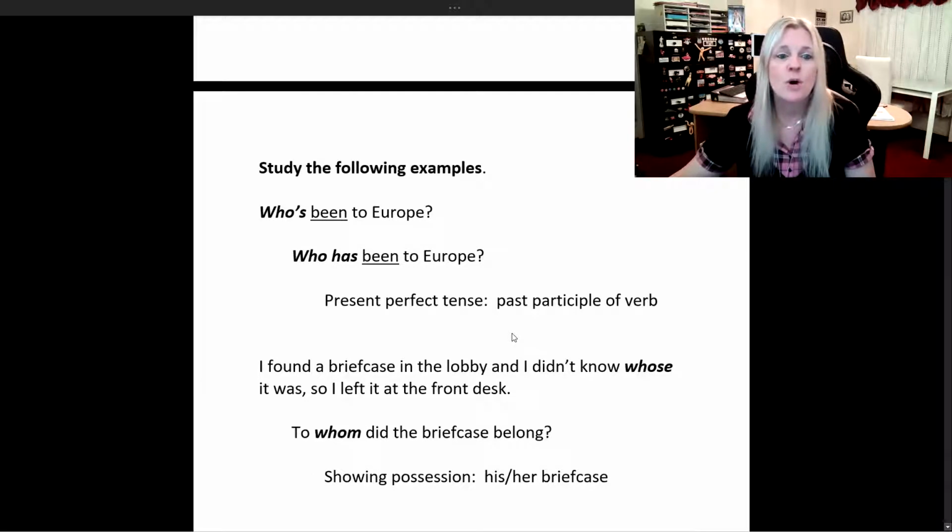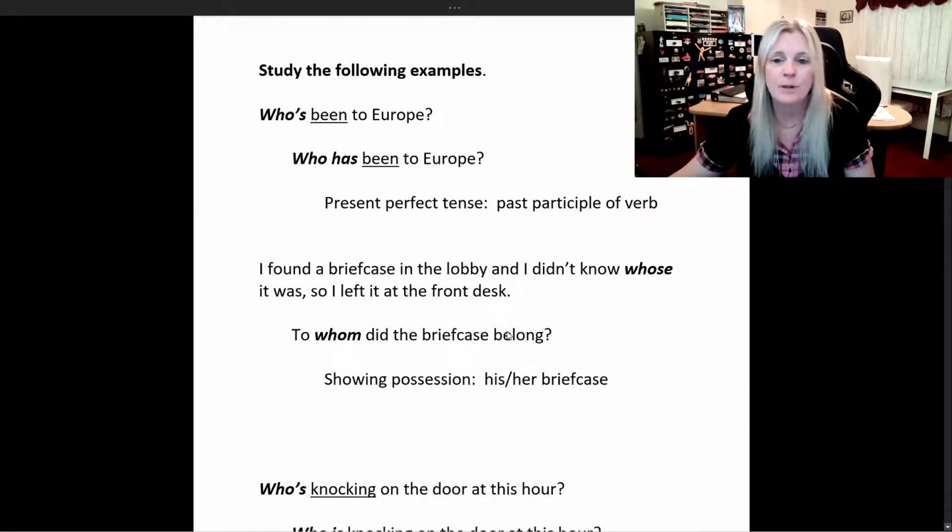Okay, so if we say, who's been to Europe, which means who has been to Europe, right? We can only use has when we see the past participle of the verb that follows. Been is our past participle of the verb to be. So here I gave you the answer down here. It's the present perfect tense, and we use the past participle of the verb.